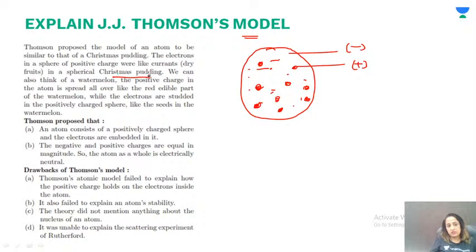Just like in a Christmas pudding, or a watermelon, you can think of the positive charge spread out, while the electrons are studded in it. So that is what is said.